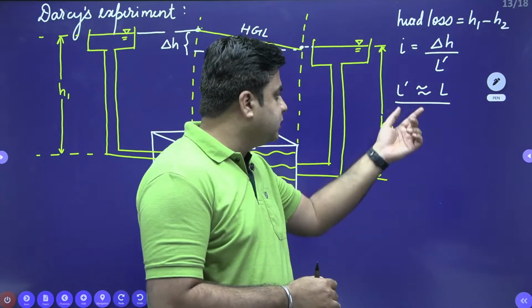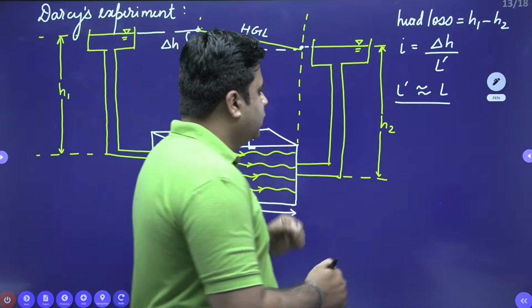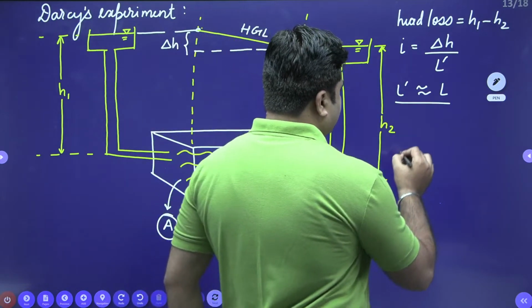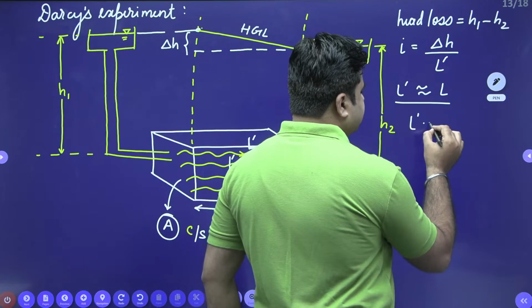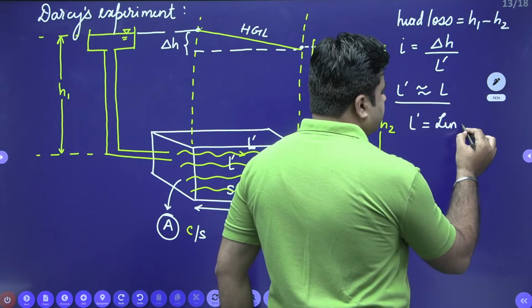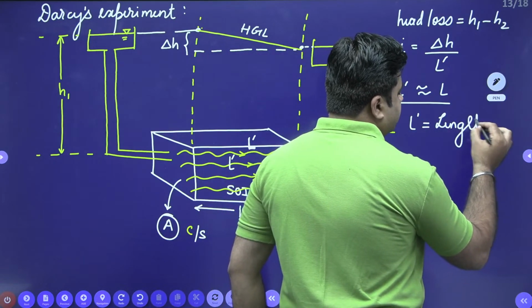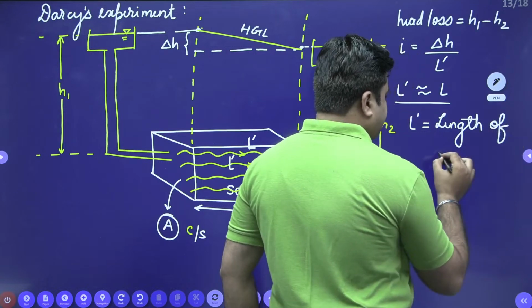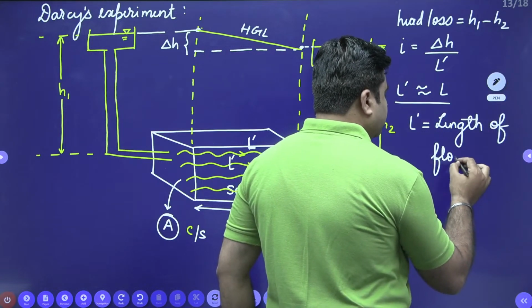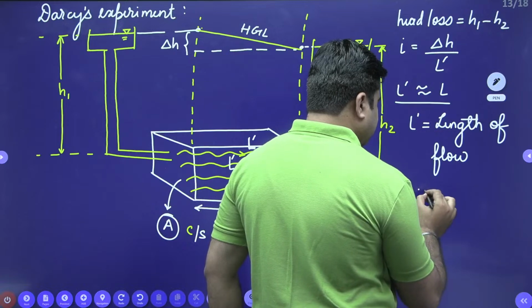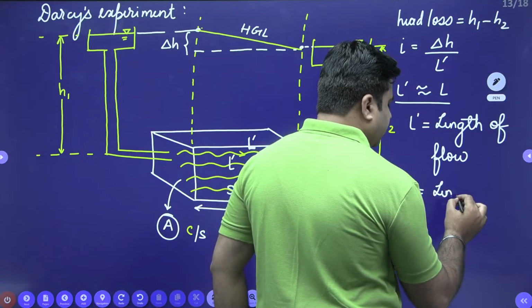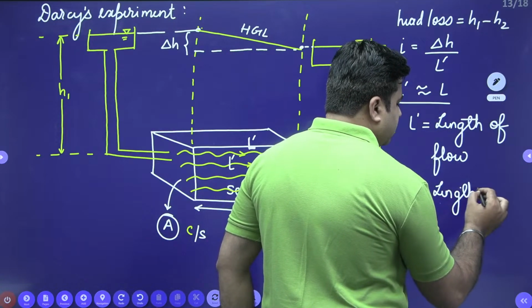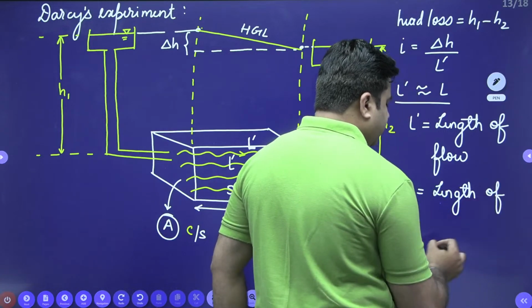So L dash is the length of flow and L is the length of soil medium.